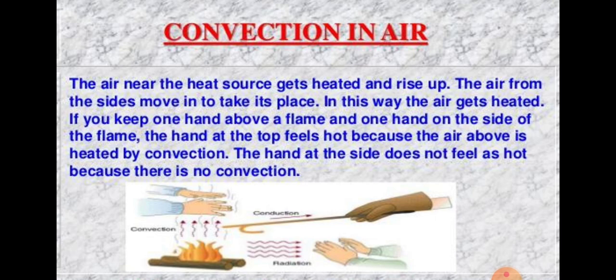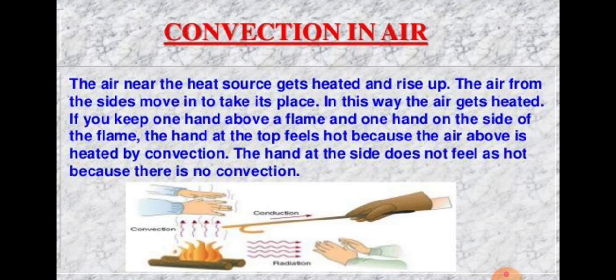In order to heat air in a room during winter, we keep the heater on the floor. Usually you put the heater in the corner of the room. So when the heater is placed on the floor at the bottom of the room, it still heats all the air in the room. Actually, when air is heated by the heater in one part of the room, it transfers heat by convection.